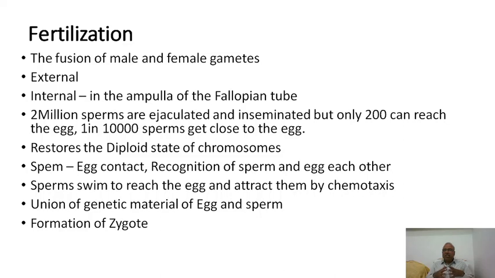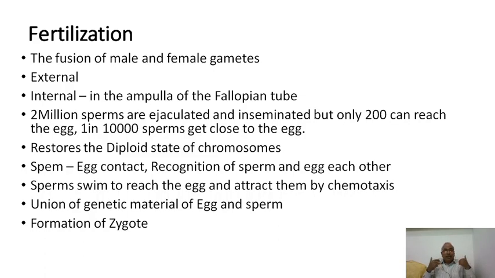Two hundred million sperms are ejaculated or inseminated, but only 200 sperms can reach the ovum, because where is the ovum? The ovum has settled in the ampullary region. Once it is liberated from the ovary, it is taken by the fimbriae and infundibulum, and the ovum reaches the ampulla of the fallopian tube and waits for the entry of the sperm. Sperms are liberated in the vagina, and from there they have to move towards the ovum. It's the duty of the sperms to go to the ovum.